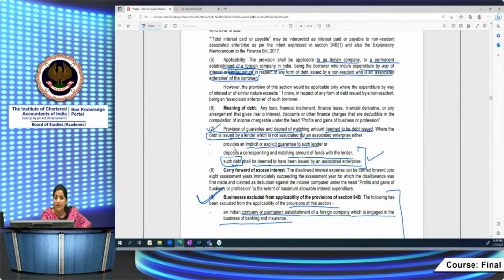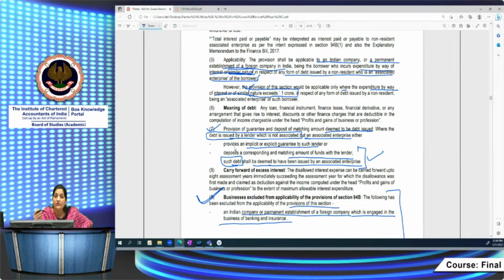Further, one more important aspect is that the provision of this section would be applicable only where the expenditure by way of interest or similar nature exceeds ₹1 crore. Here also, the same threshold limit. In 92C you have seen that if the primary adjustment exceeds 1 crore, then only you have to make the secondary adjustment and repatriate that amount.